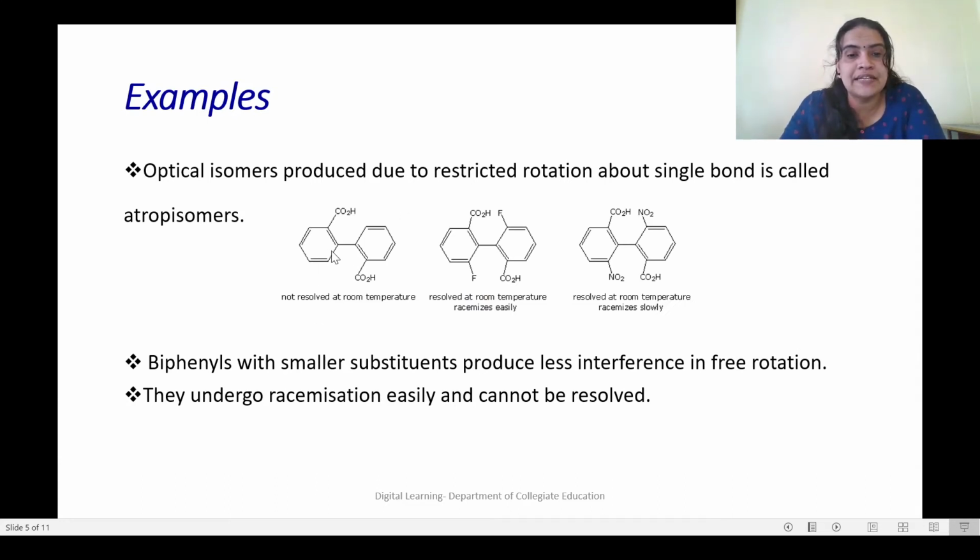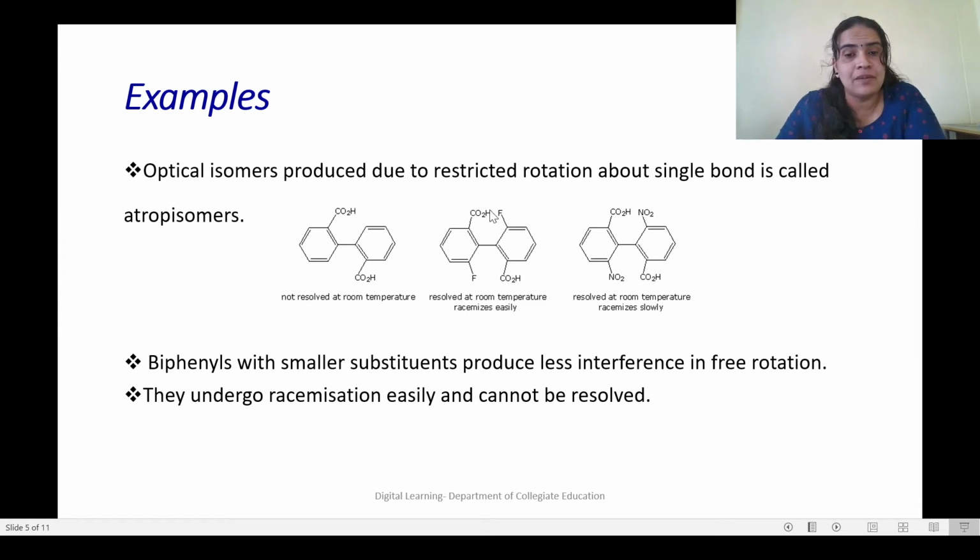Examples are shown here. You can see here, one position is blocked with a carboxyl group. At the other position hydrogen is there. Here this position carboxyl group is there. Here it is hydrogen. This is a simple molecule, not much bulkier because two positions are not substituted. It is hydrogen only. So this compound can undergo flipping. There is an isomer, but what will happen? They cannot be resolved at room temperature. The two forms, the dextro and levo form, cannot be resolved at room temperature because it continuously fluctuates between one and the other one.